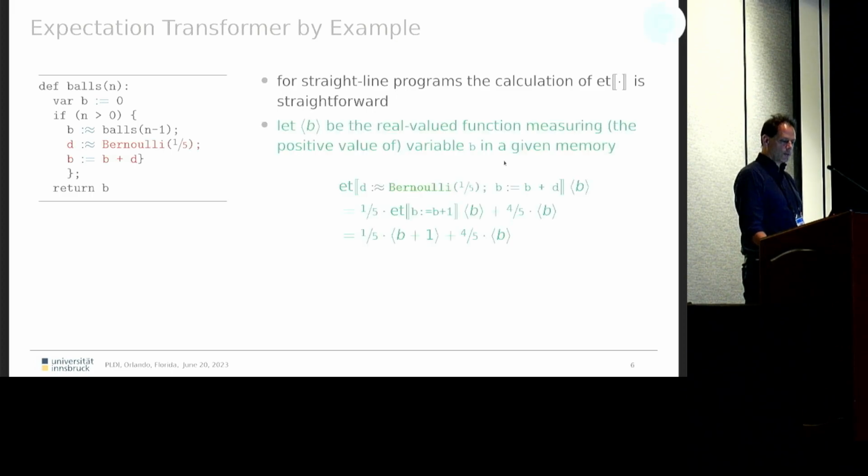Let's look at this part of the program where we have sampled from the Bernoulli distribution and updated the program variable b. What does this mean? Well, the value of d could either be 1 or 0, 1 with probability 1/5, otherwise 0. And then we update the program variable b accordingly. So the expected value of b is, with probability 1/5, b plus 1, or otherwise it's b. That's it. And that's exactly what the expectation transformer is doing.